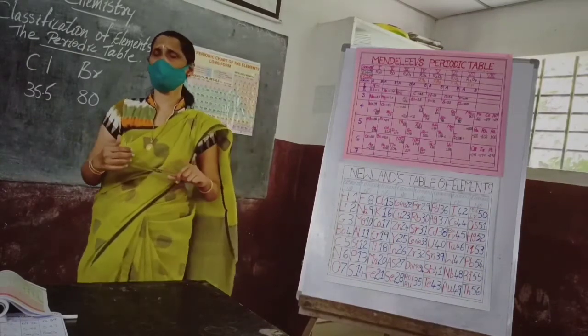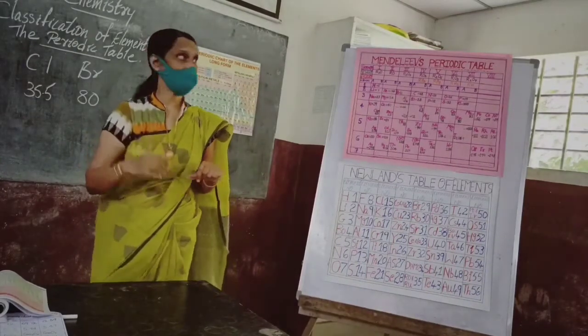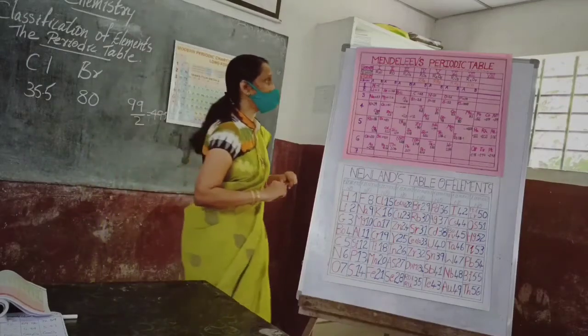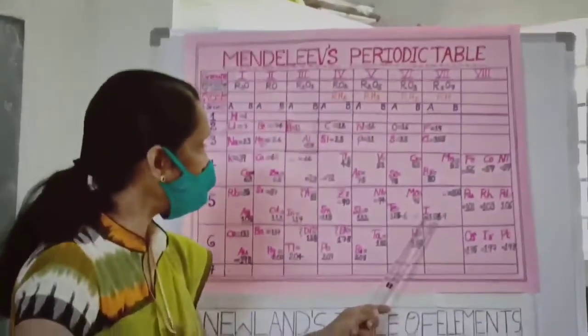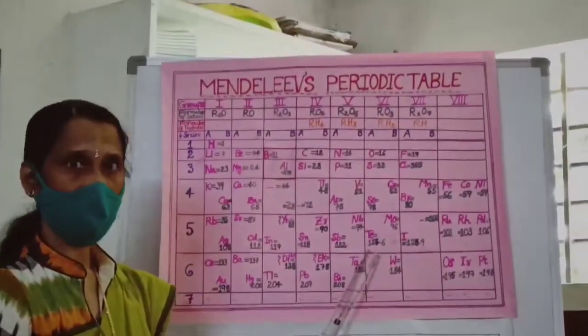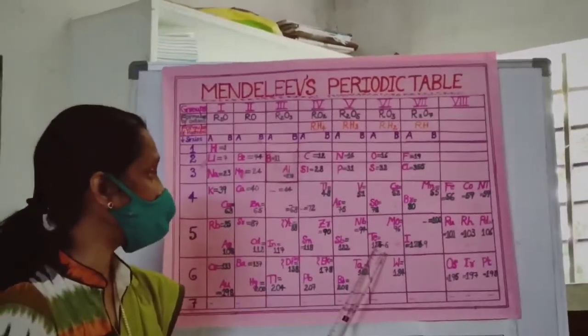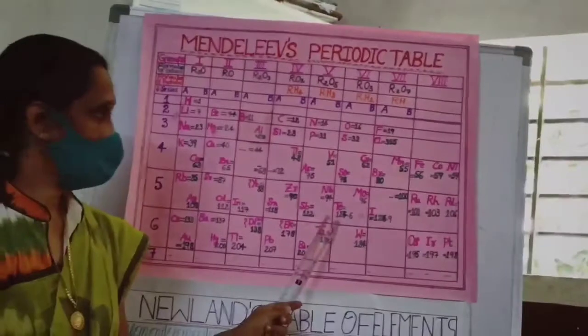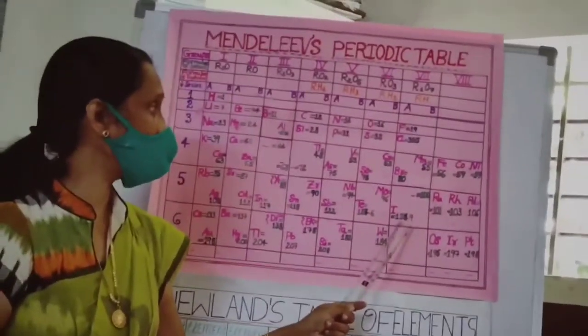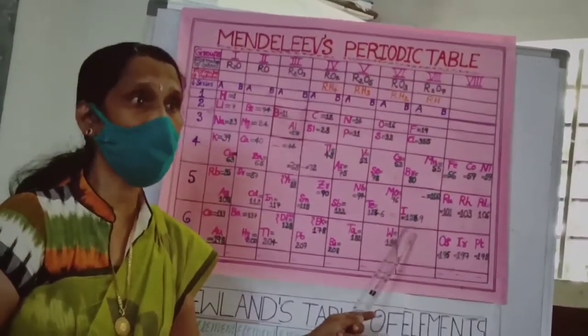When we are studying, we learned that there are 2 elements, iodine and tellurium, you can see here. Tellurium has 127.6 atomic weight, but iodine has only 126.9 atomic weight.